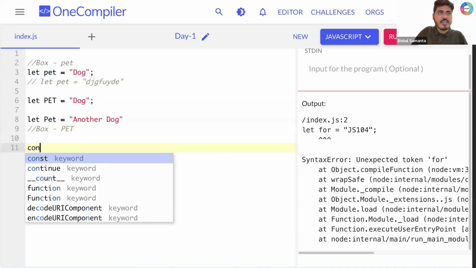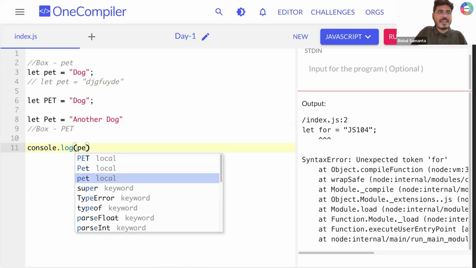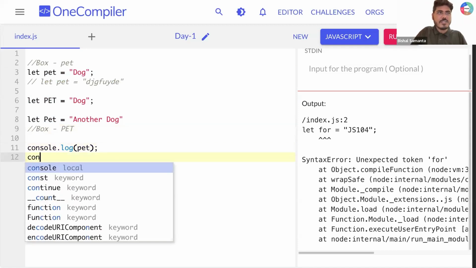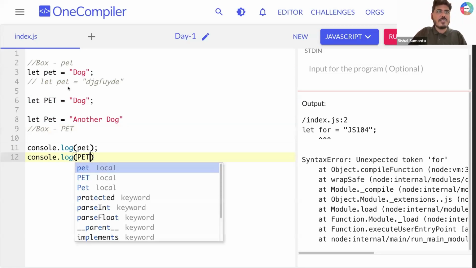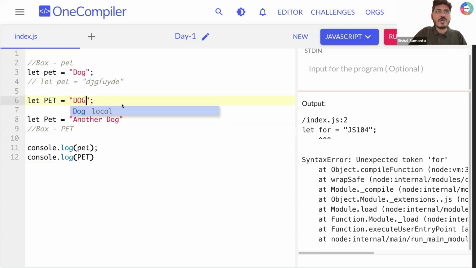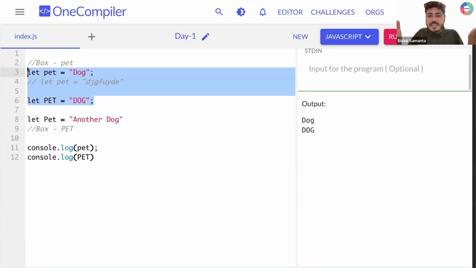So let's say I'm printing here console.log pet, and then console.log PET with the value capital DOG. Now if I run this thing, can you see first I'm getting dog from this line. Now when I'm using PET, I'm getting DOG in all capitals from this line. So both are separate variables. That means variables are case sensitive in JavaScript. Sorted? Is that clear?